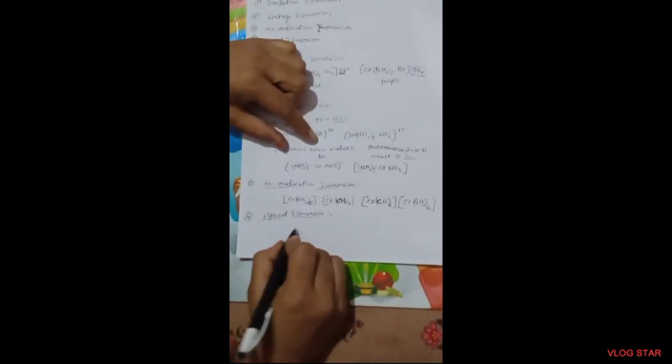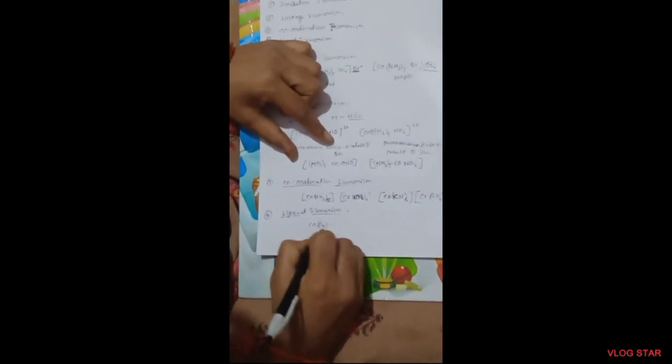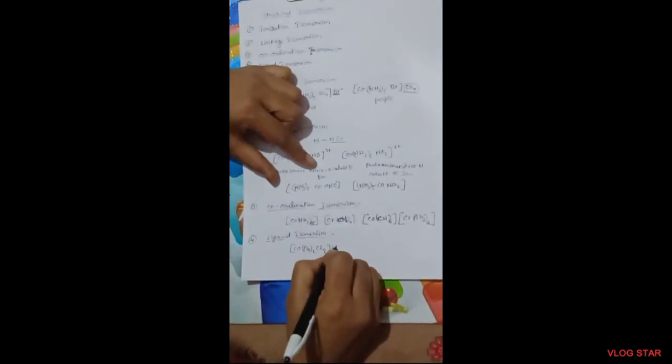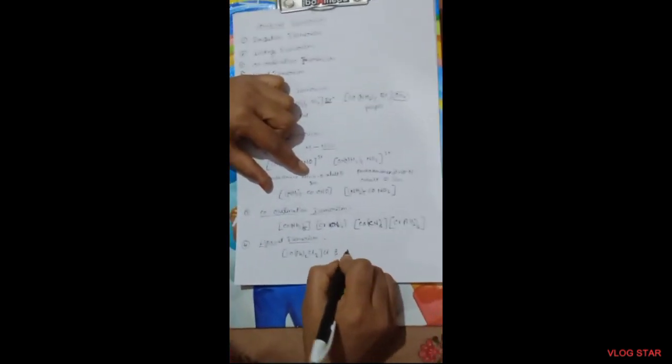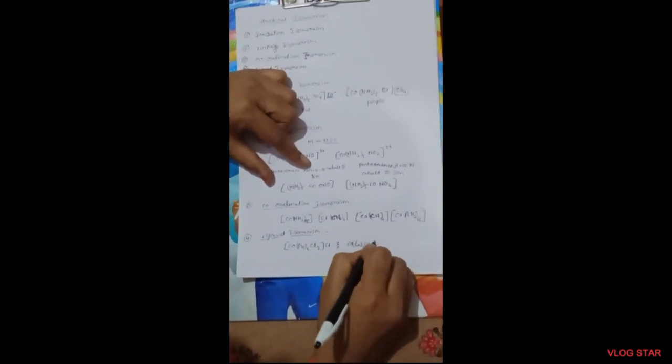In this complex, cobalt with pn and Cl2, and Co with tn and Cl2.